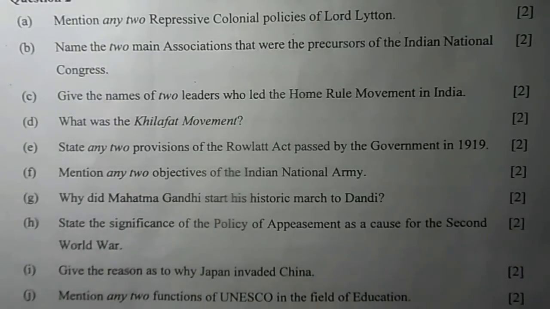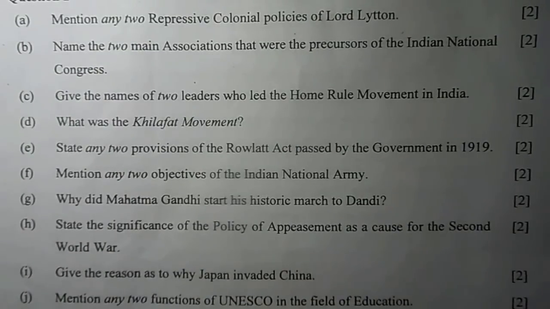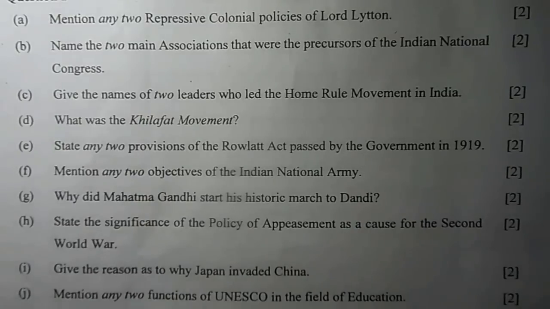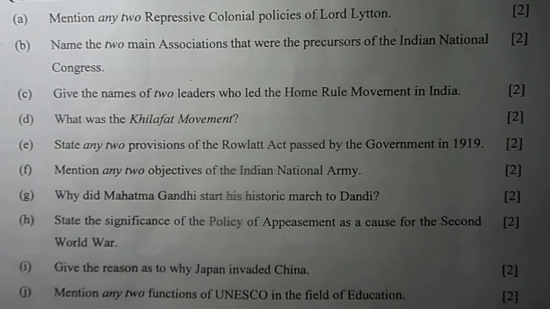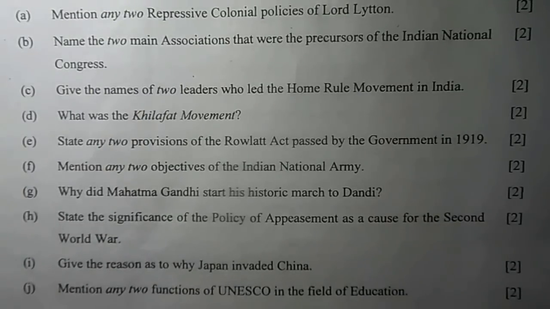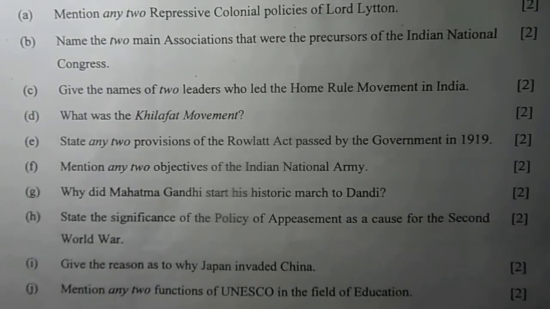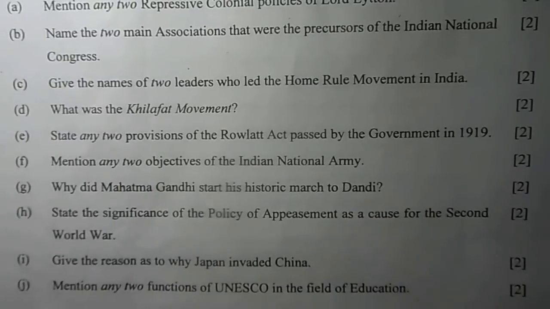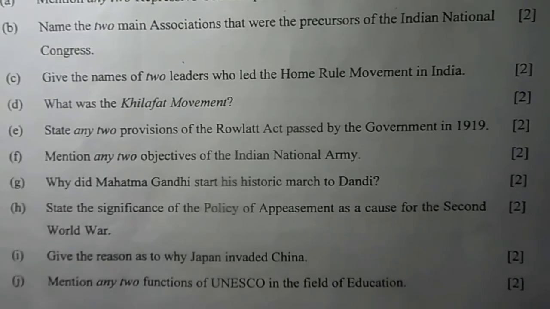B. Name the two main associations that were the precursors of the Indian National Congress. It was the East India Association and the Indian Association. Pune Sarvajanik Sabha was also one. C. Give the names of two leaders who led the Home Rule movement in India. That's very easy. Annie Besant and Bal Gangadhar Tilak.